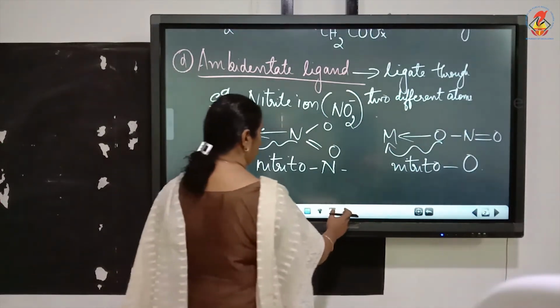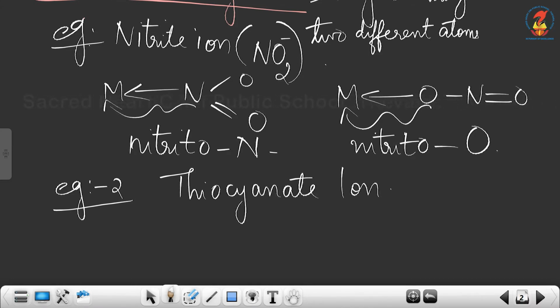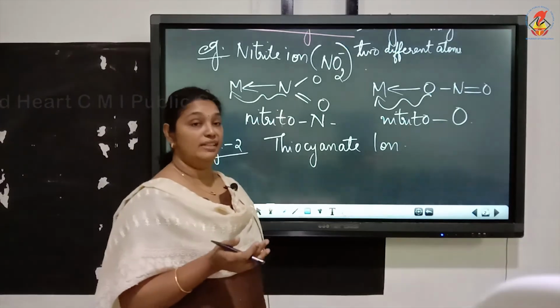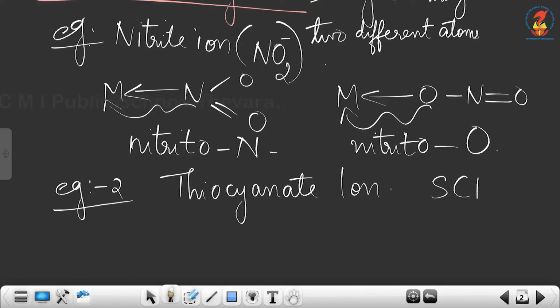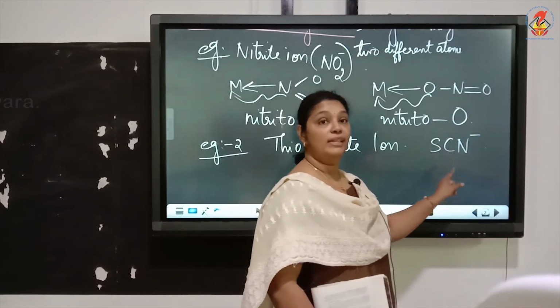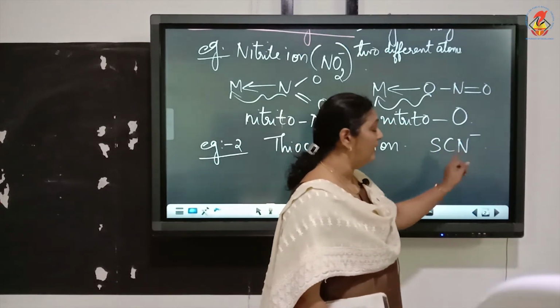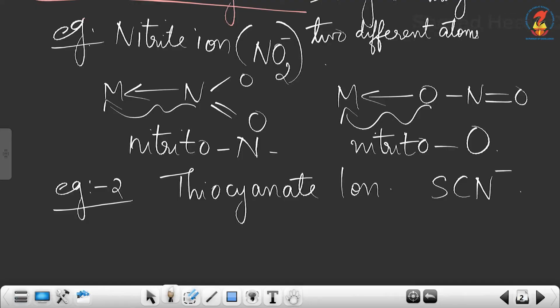Now the second example is thiocyanate ion. This is an ambidentate ligand. Now the symbol of thiocyanate ion is SCN minus. This is an ambidentate ligand, where it has two donor atoms. The one donor atom is sulfur and the other is nitrogen. Now if the linkage is through sulfur, how can we show that linkage through sulfur?